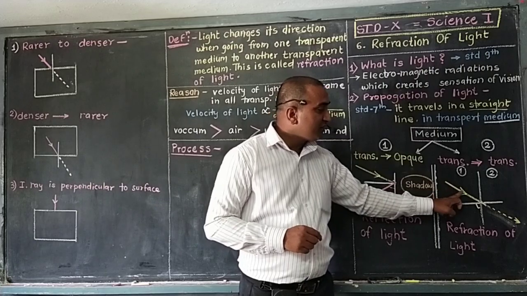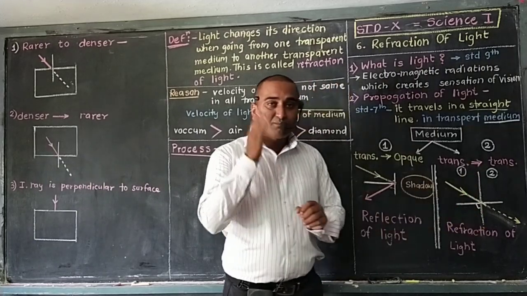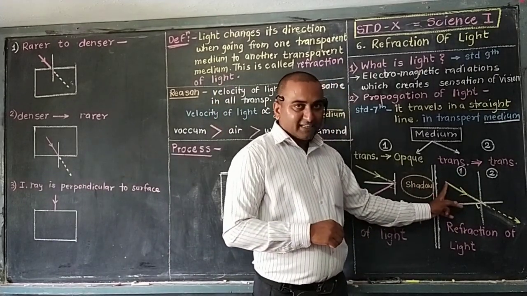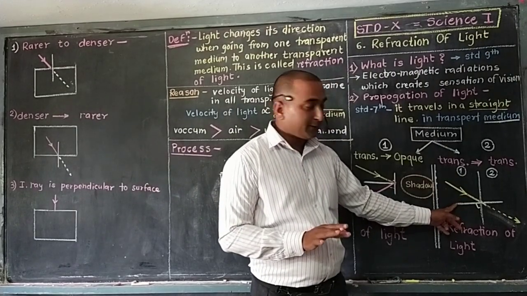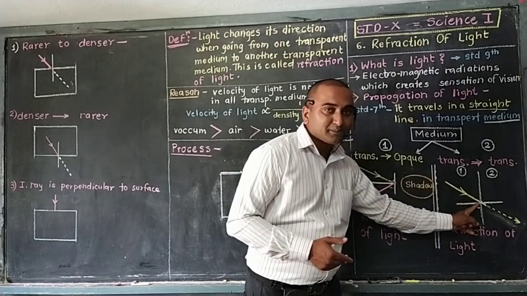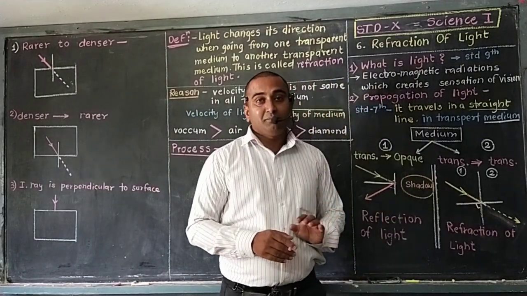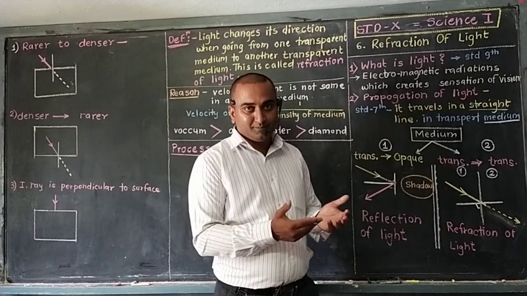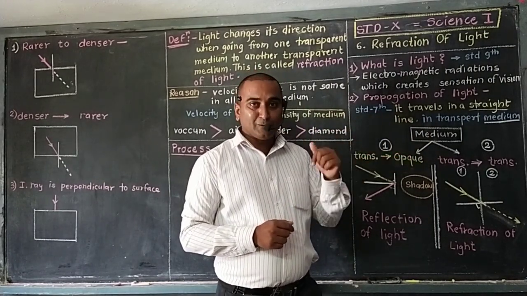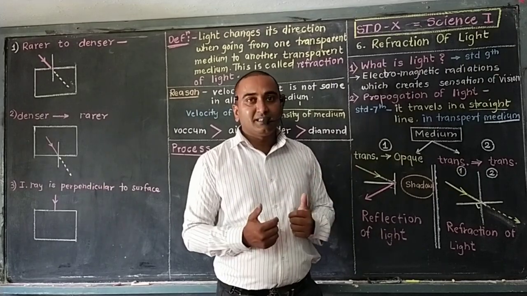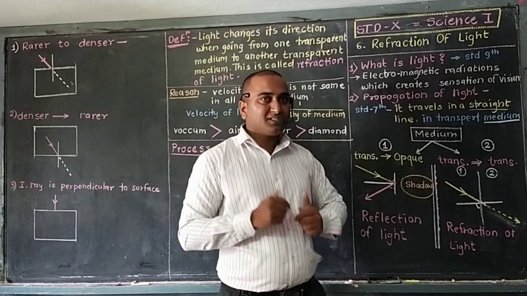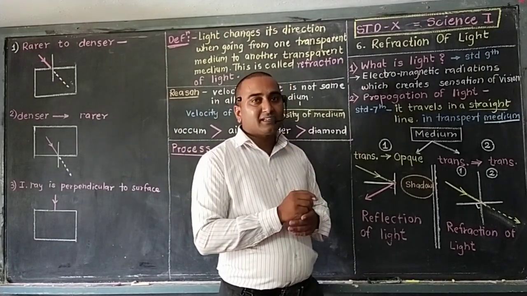Light is traveling from the first transparent medium. This white line indicates the boundary of change in the medium. The left side indicates the first medium, which is transparent, and this side is the second transparent medium. Light is traveling from the first transparent medium to the second transparent medium. That means we are observing someone who is standing behind the glass, and that person is also watching us. Are they able to see us from that side also? That means light can travel through glass, from one transparent medium to another transparent medium.